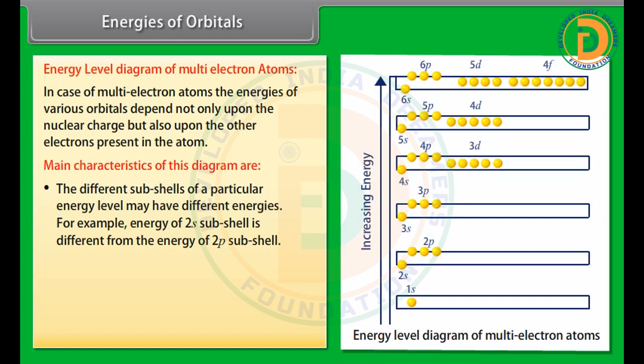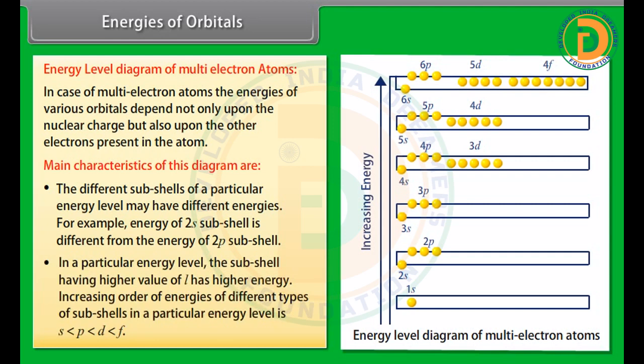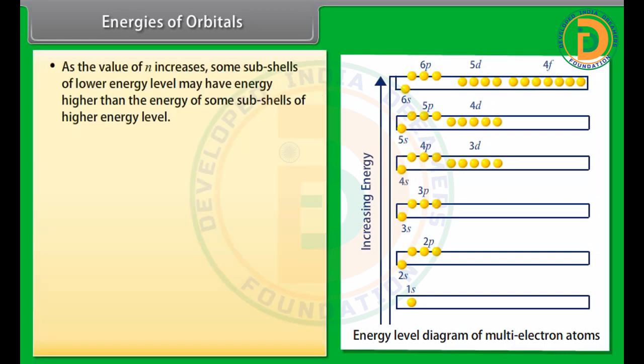For example, energy of 2s subshell is different from the energy of 2p subshell. Number 2. In a particular energy level, the subshell having higher value of L has higher energy. Increasing order of energies of different types of subshells in a particular energy level is: Number 3. As the value of n increases, some subshells of lower energy level may have energy higher than the energy of some subshells of higher energy level.